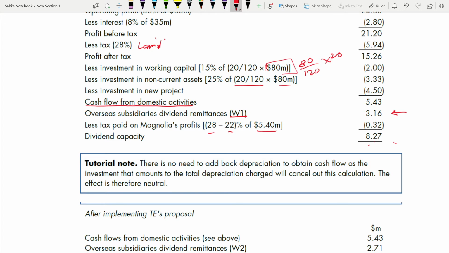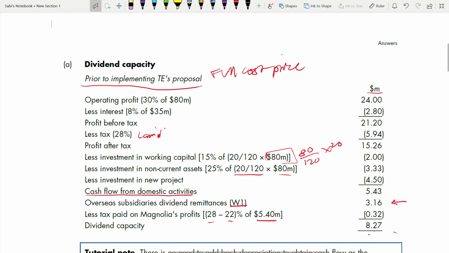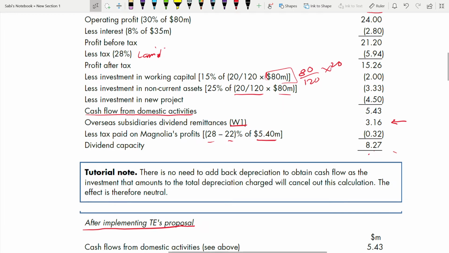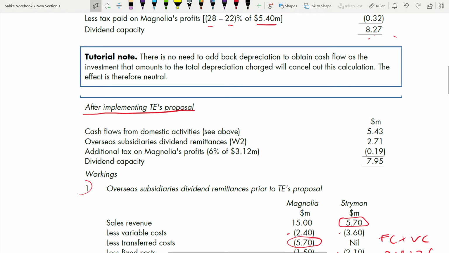Now let's go to after implementing the proposal, and see what happens. Most of you will make this mistake: you will start doing all this operating profit, less interest, tax, profit after tax. No need, because no matter what happens to your transfer pricing, this will remain the same. Cash flow from domestic activities, 5.43, will remain the same. Nothing will change in your domestic activities. So you can take the same figure here, 5.43. So don't waste your time.